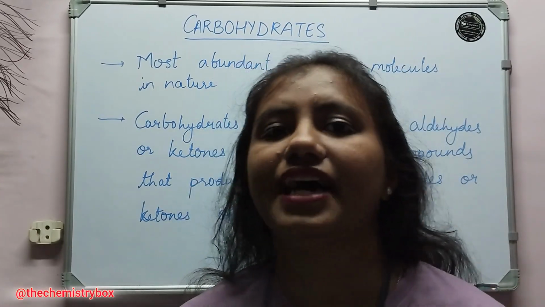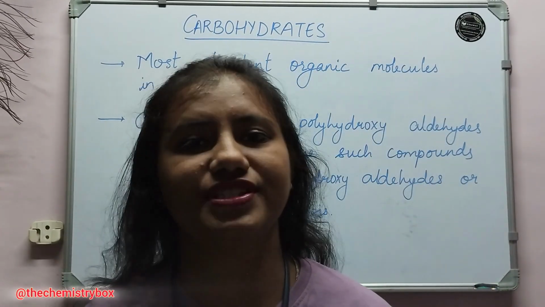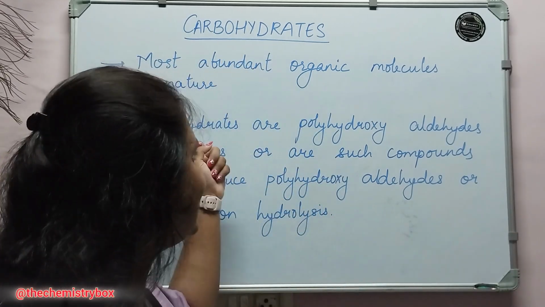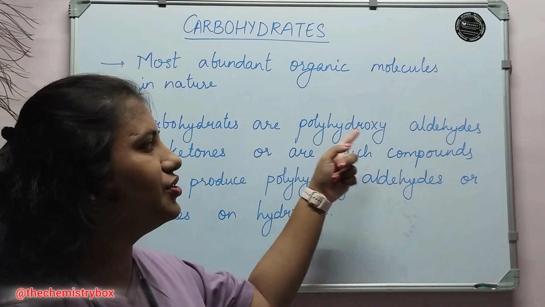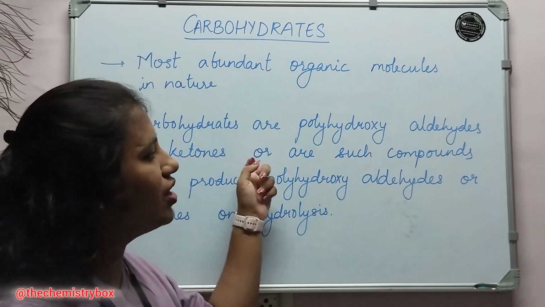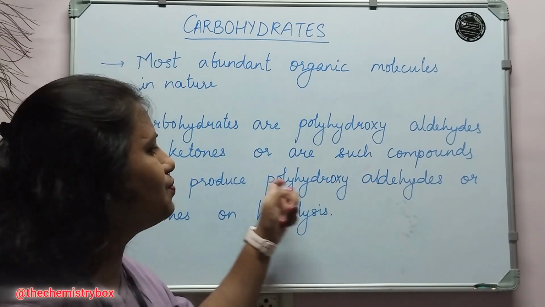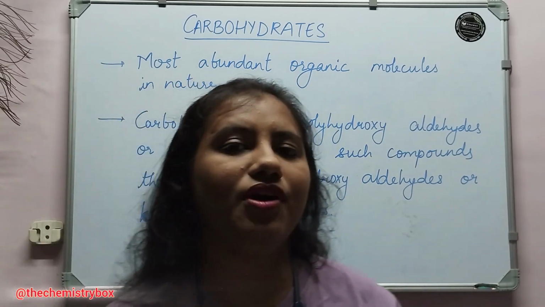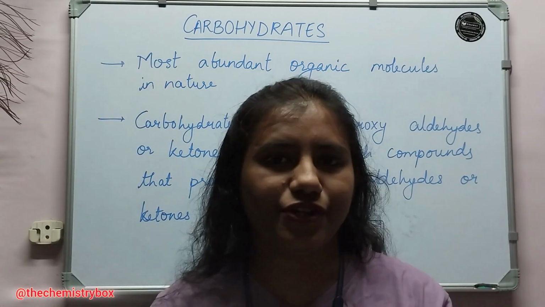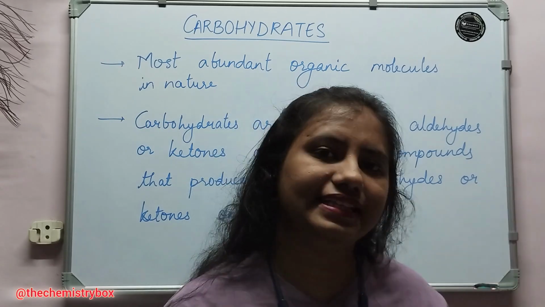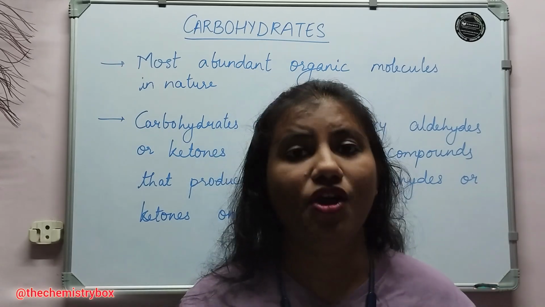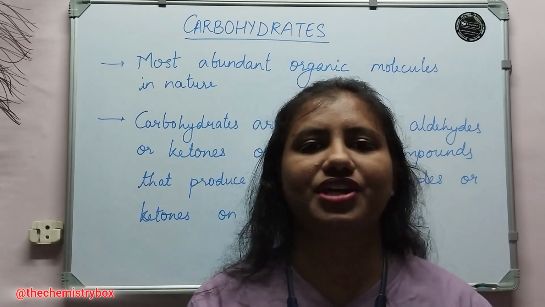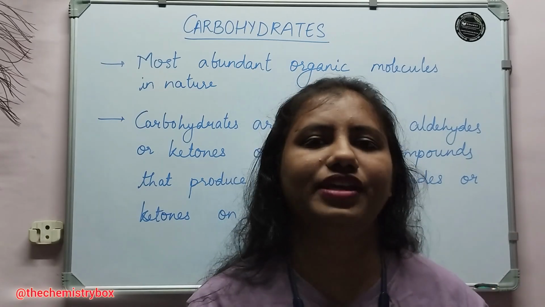Well, carbohydrates are the most abundant organic molecules that we can find in nature. Now, if we see the definition of carbohydrates, it says that carbohydrates are polyhydroxyaldehydes or ketones, or they are such compounds which can produce polyhydroxyaldehydes or ketones on hydrolysis. That means carbohydrates contain many hydroxyl groups and they also contain either the aldehyde group or the ketone group. Or they may be such larger compounds which on hydrolysis can produce such kind of polyhydroxyaldehydes or ketones.